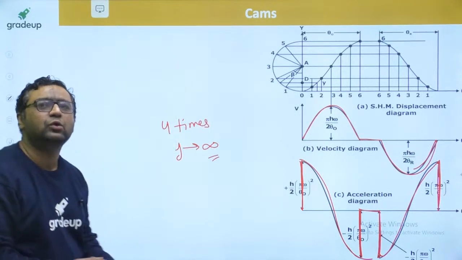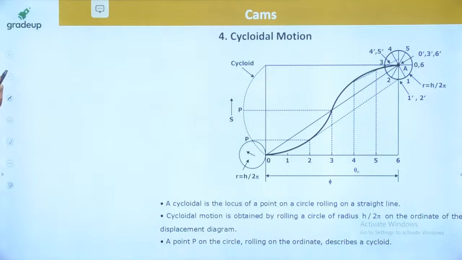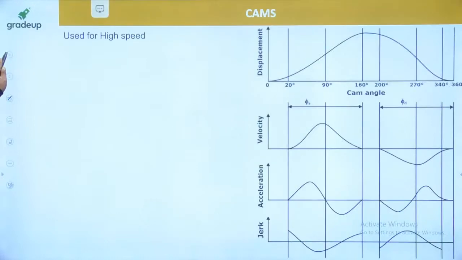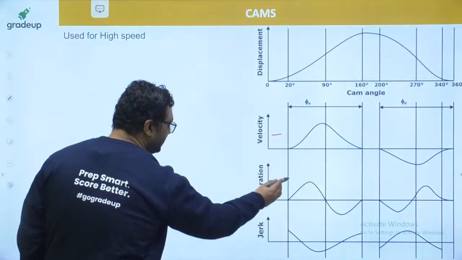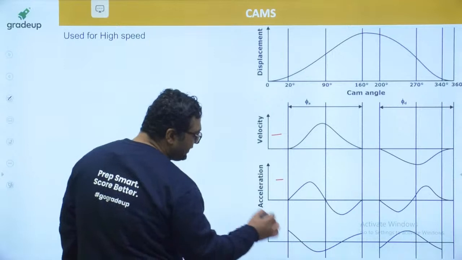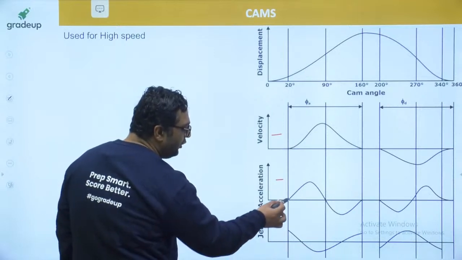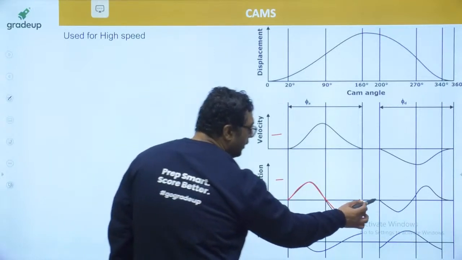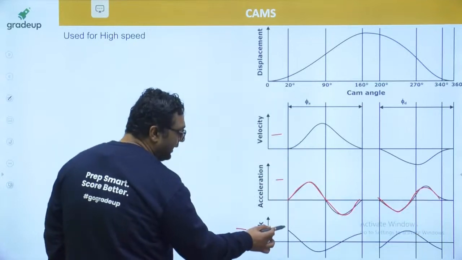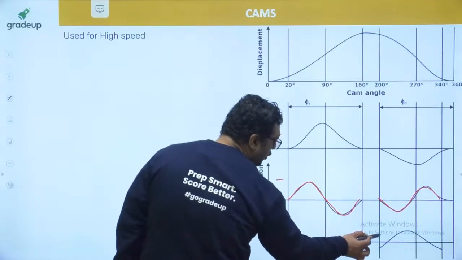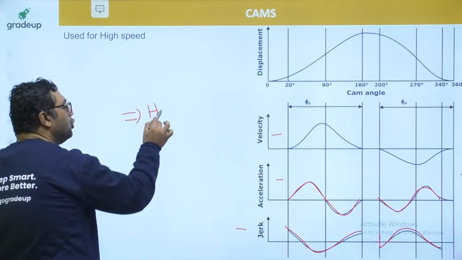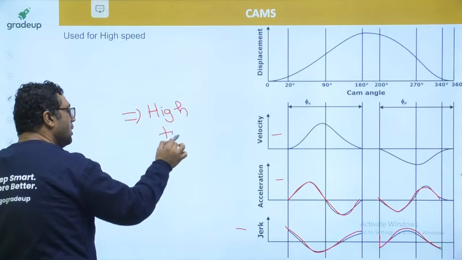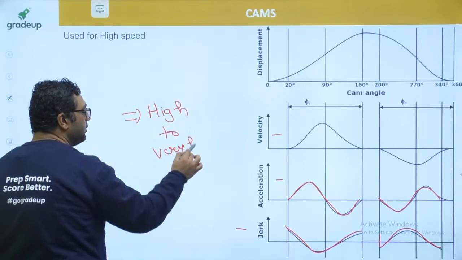And my dear, now I am coming to the last type of motion, and that is cycloidal motion. For this cycloidal motion, this type of velocity and acceleration curve will come. This is velocity, this is acceleration, this is jerk. You can see this time, my dear, acceleration will not be increasing in 0 time. That's why we will not be getting any infinite jerk. So as we do not have any infinite jerk, this type of motion is used for high to very high speed applications.